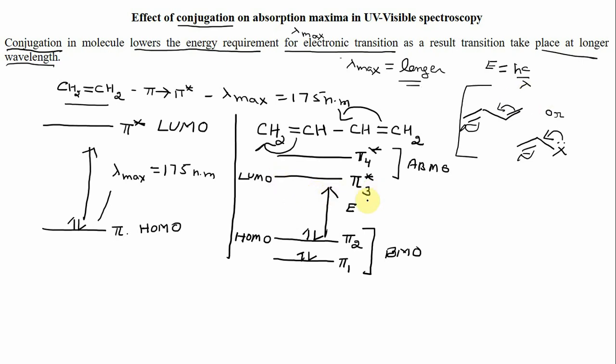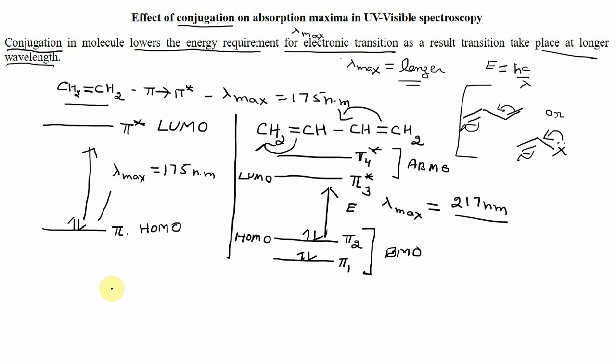So in this case the lambda max, or the transition, takes place at 217 nanometer. So we can say as the conjugation increases, or the double bonds in conjugation increase, the gap between HOMO and LUMO decreases and lambda max, or the absorption maxima, shifts towards the longer wavelength.